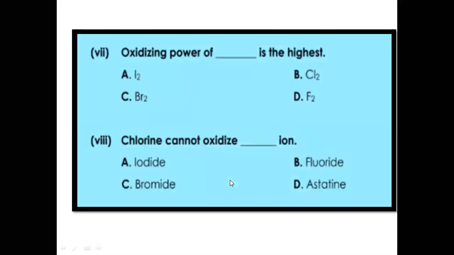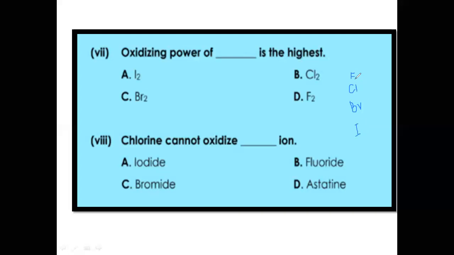MCQ number 7, oxidizing power of dash is the highest. Which one of the following has strong oxidizing power? The molecules mentioned are iodine, bromine, chlorine, and fluorine. If you remember, I told you about their sequence in the periodic table: fluorine in group number 7 comes first, then chlorine, then bromine, and then iodine.